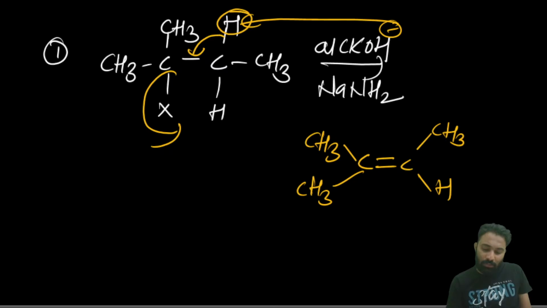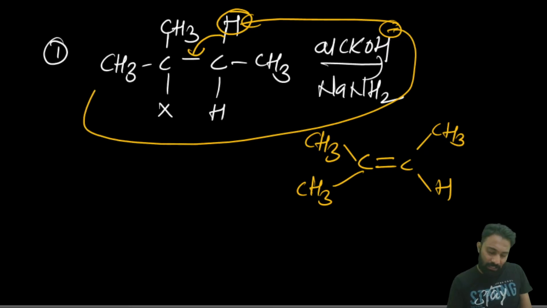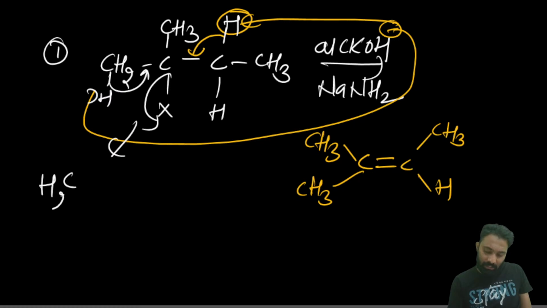If suppose it has taken the hydrogen from the terminal carbon, here the terminal carbon has one hydrogen. This is 2 and this is H. If this terminal carbon hydrogen is eliminated in this manner, now what will we get? We will get the less stable alkene.